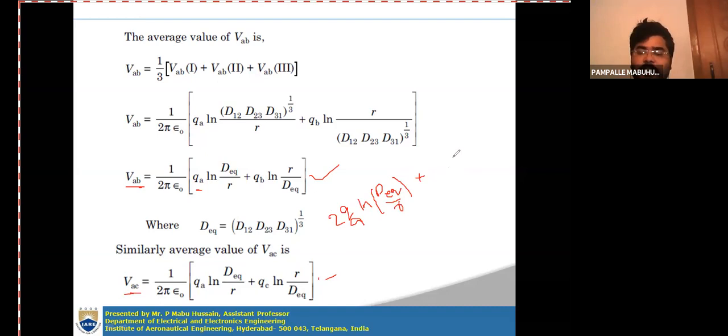In both terms, ln R by D equivalent is common, so you will get QB plus QC.